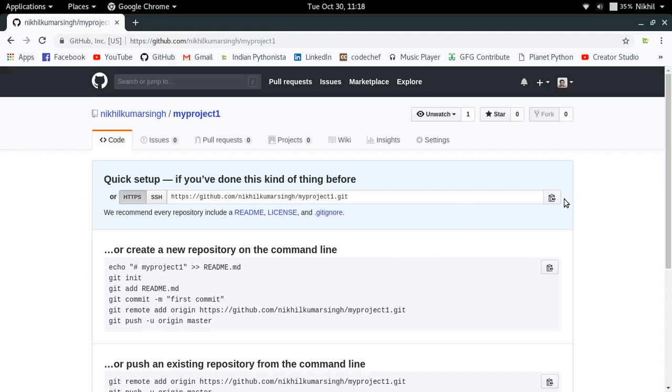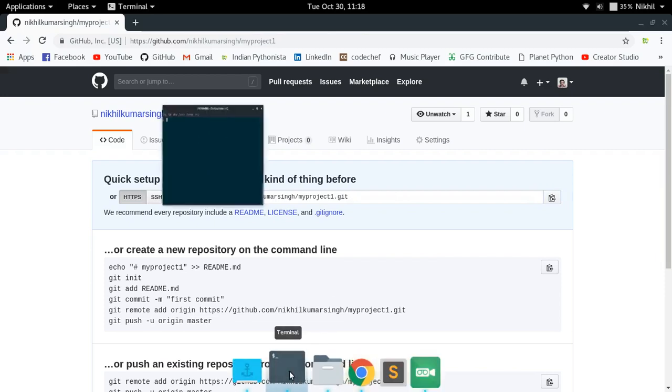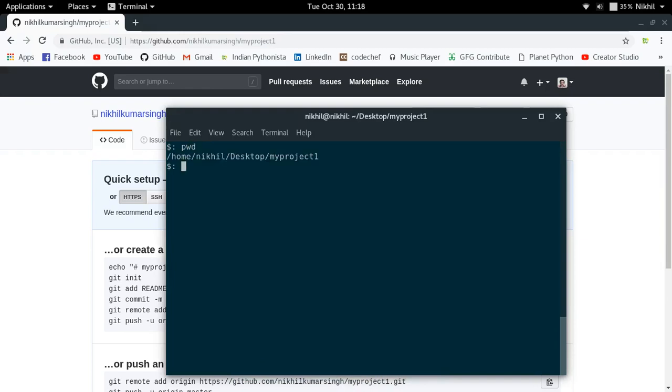Now I have to upload some content on it, right? So for that, I'm just gonna click to copy this particular git URL of my repository, and now let us see what we can do here. Right now I am in the root of my project folder, and now what I have to do is add a remote repository. I have to tell my local git repo that there exists a remote repo.